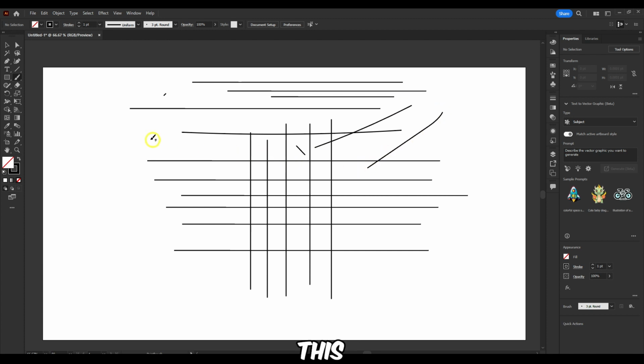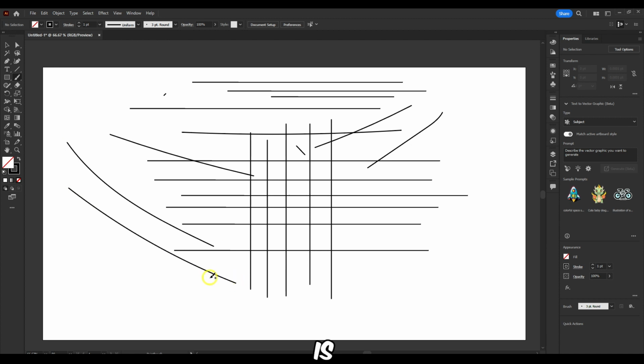If you draw some straight line without Shift, you can still get it, but it takes more time. If you hold Shift, every single line you draw is straight. There's more precision and it can save you time. Now, on to the next tip or trick in Illustrator.